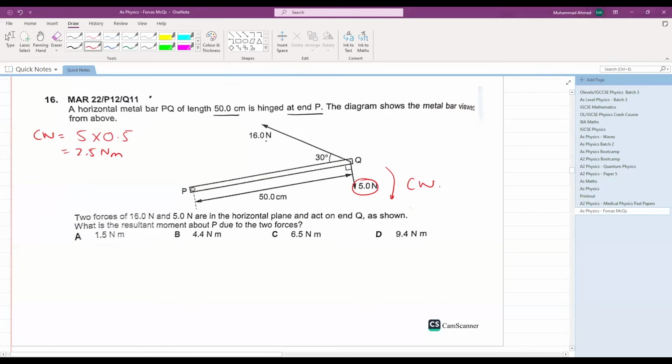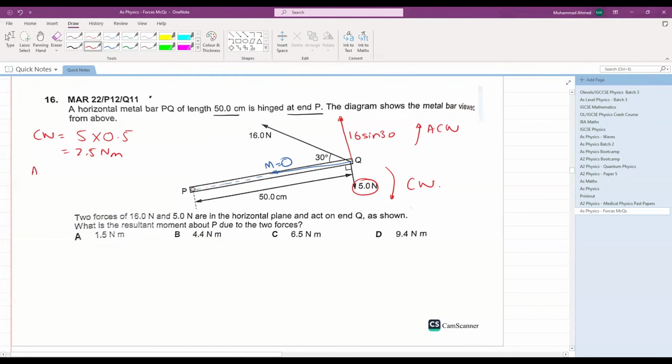Perfect. Now let's resolve this 16 Newton force. This 16 Newton force can be divided into two components, one vertical and the second the horizontal one. The horizontal component passes through the pivot, hence its moment will be 0. However, the vertical component is 16 sine 30 and it is a distance of 50 centimeter away. This will cause an anti-clockwise moment.